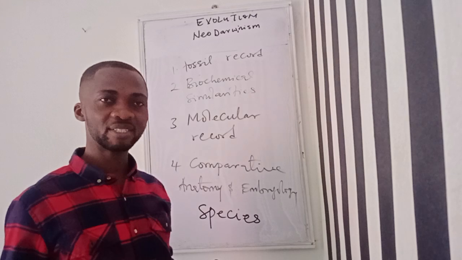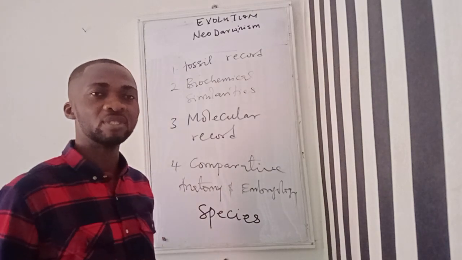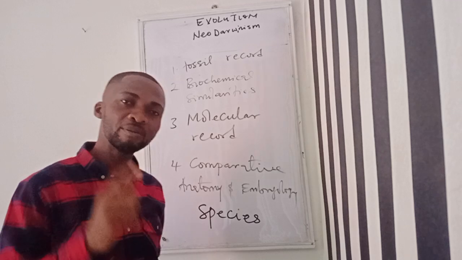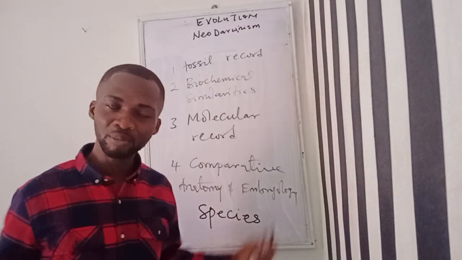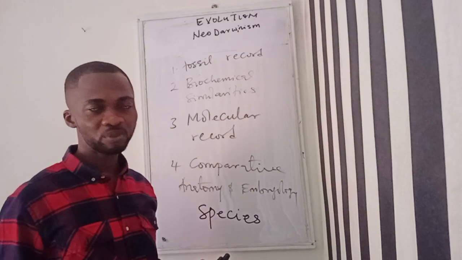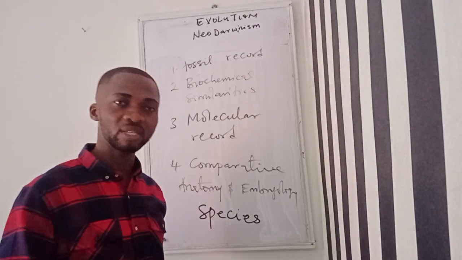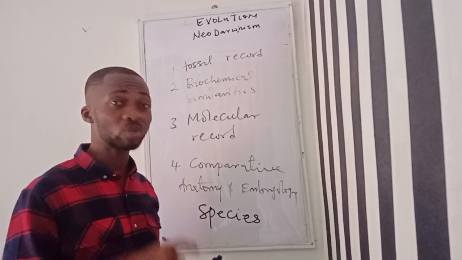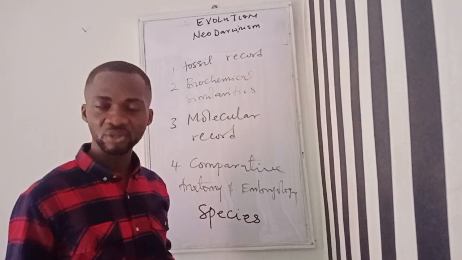Now, scientists that worked on this same subject also came up with the idea that apart from natural selection, there are other factors that can bring about evolution in a population. And of course, they were able to get to this conclusion as a result of the study of genes and the chromosome.